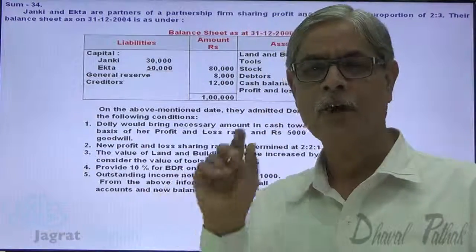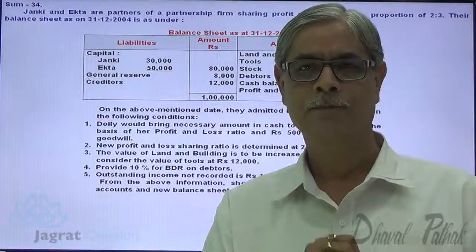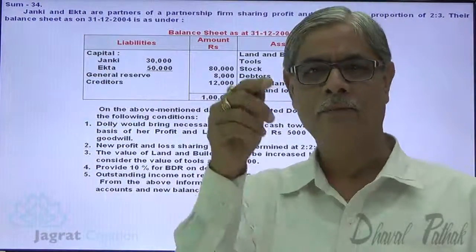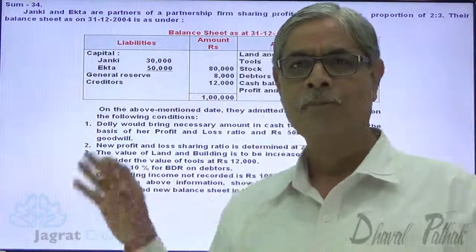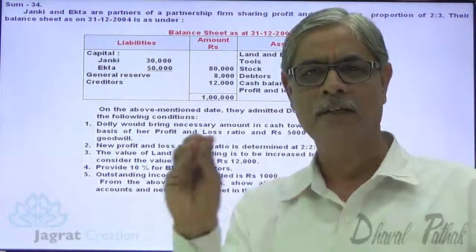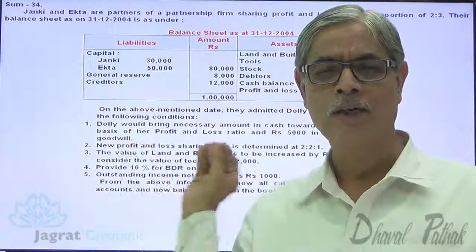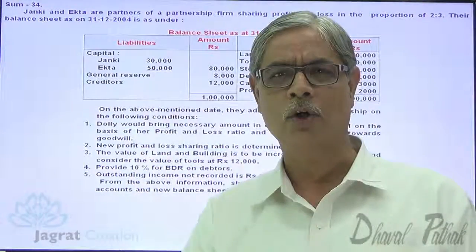Dolly is supposed to bring 1/5 of the total capital, and Janki and Ekta's total is 4/5. So we shall find out the capital of Janki and Ekta after giving all the adjustments for revaluation of assets and liabilities. We will also take care of the goodwill that she brought, and for having a share in profit, that also will be recorded.